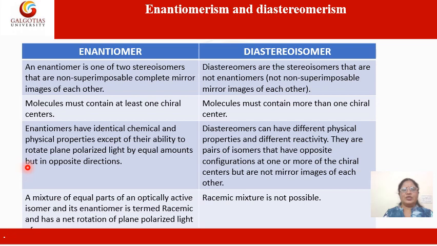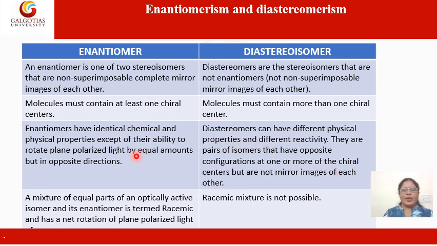Next point, enantiomers have identical physical and chemical properties. The only difference is that they rotate the plane polarized light equally but in opposite directions. Whereas the diastereomers have different physical as well as chemical properties, and the pairs of isomers have opposite configuration at one or more of the chiral centers, and also they are not mirror images of each other.